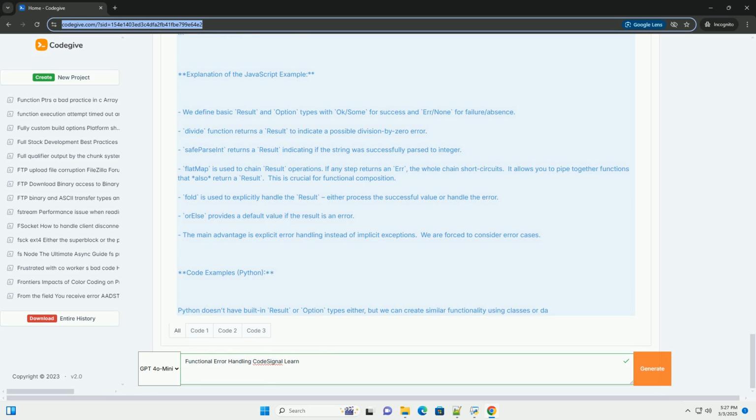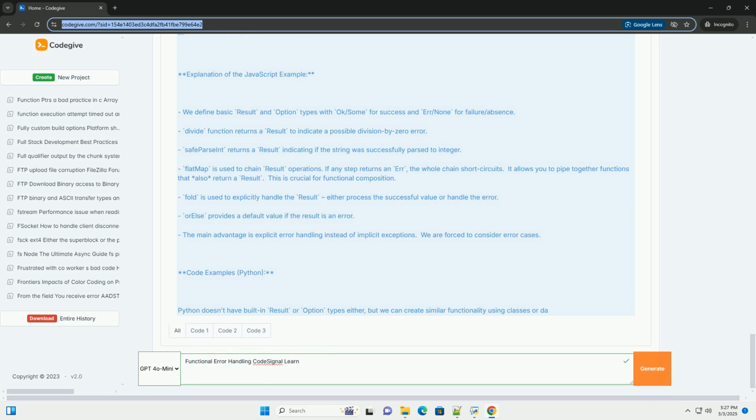Applying functional error handling in CodeSignal. When tackling CodeSignal challenges, consider these scenarios where functional error handling can be beneficial. Input validation: use result or option to represent the success or failure of validating user input. Data transformation: when transforming data from one format to another, use result to indicate if the transformation was successful.